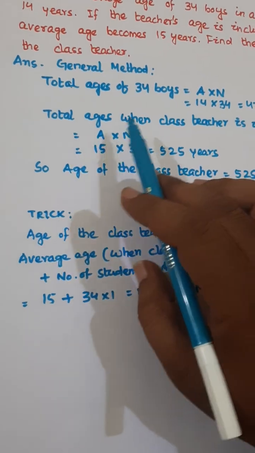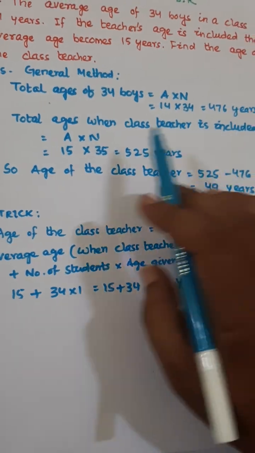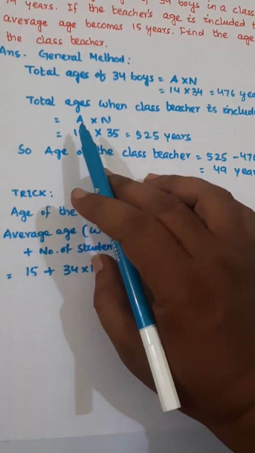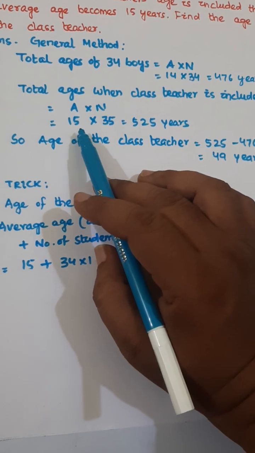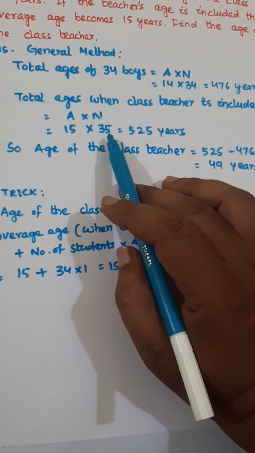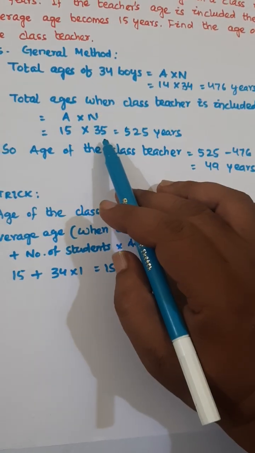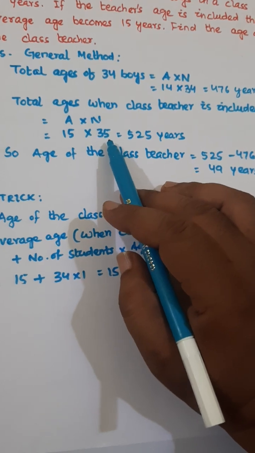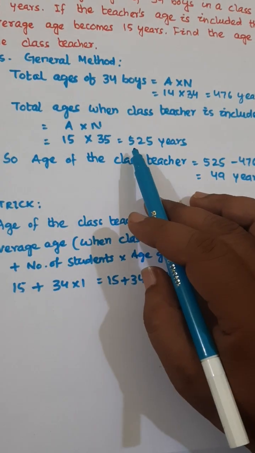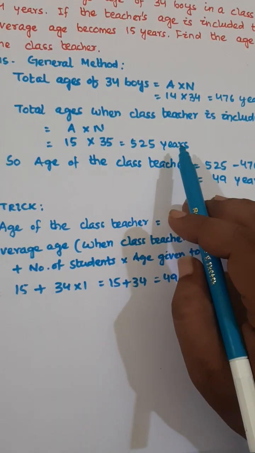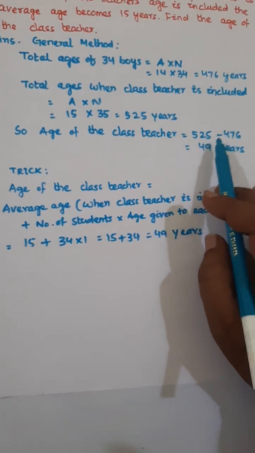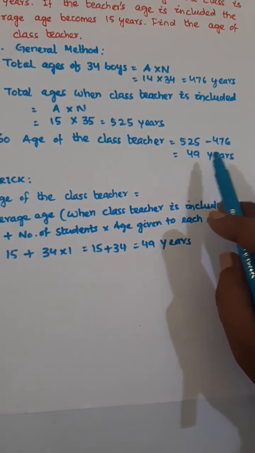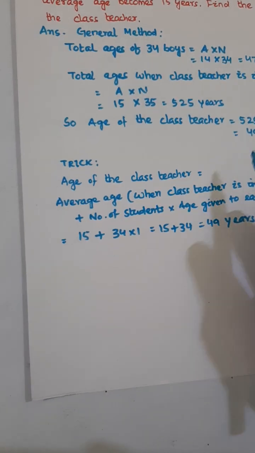Now the total ages when class teacher is included is A into N. Here A is 15 and N is 35 because there are 34 boys plus 1 class teacher, that means 35. So 15 into 35, that is equal to 525 years. So the age of the class teacher is 525 minus 476, that is equal to 49 years.